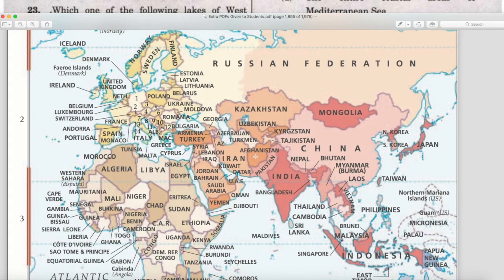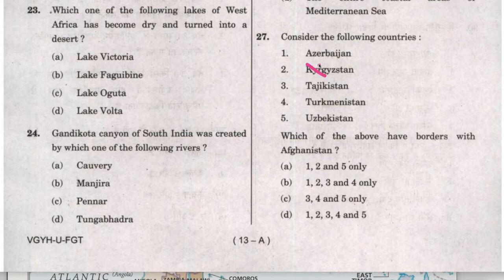You can see here Afghanistan, and the main bordering countries are Turkmenistan, this is Uzbekistan, and this is Kazakhstan. Kyrgyzstan is not there. Azerbaijan is not there. 3, 4, 5. Therefore C is the answer and the question is solved from our maps booklet.